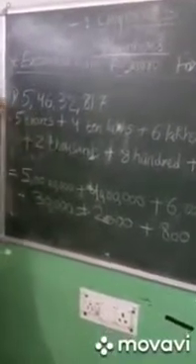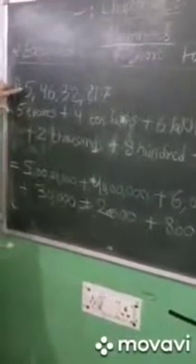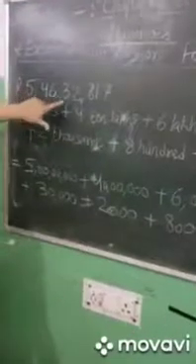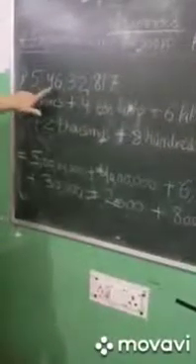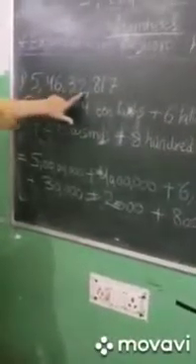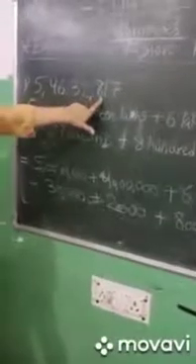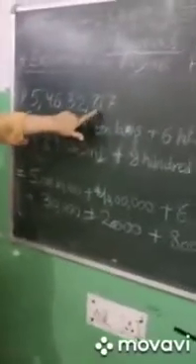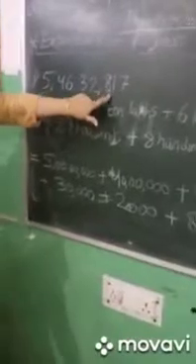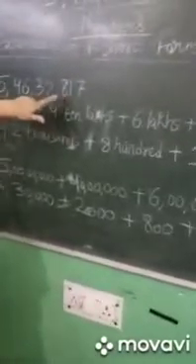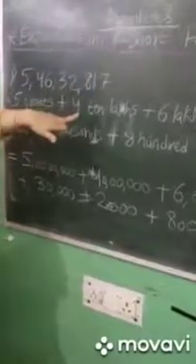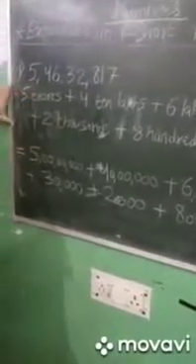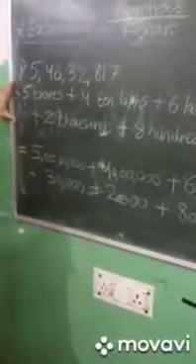Like in our first example, we have a number 5,46,32,817. What is it? 5 crores 46 lakhs 32,817. So how to write the expanded form of this? We have to know what the place values of each digit are, and then by adding the place values of the digits, we are getting this. This is the expanded form. Fine.